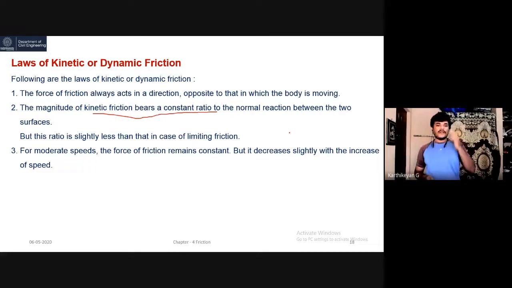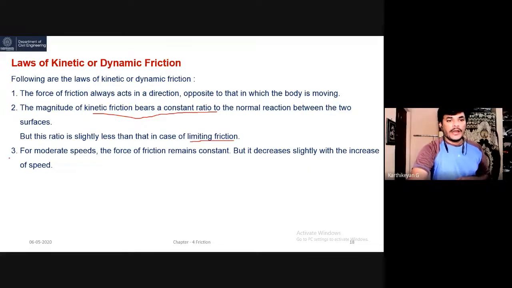From static to kinetic, the coefficient of friction is reduced. Inside kinetic friction, the coefficient of friction is constant, but this ratio is slightly less than in the case of limiting friction.